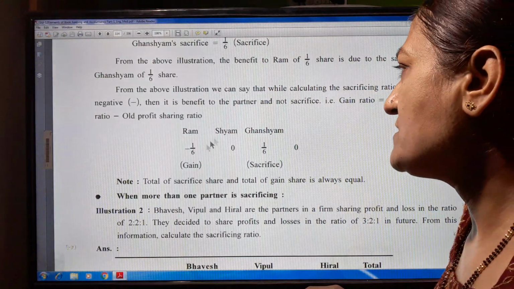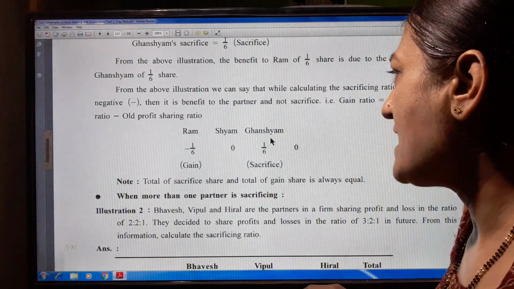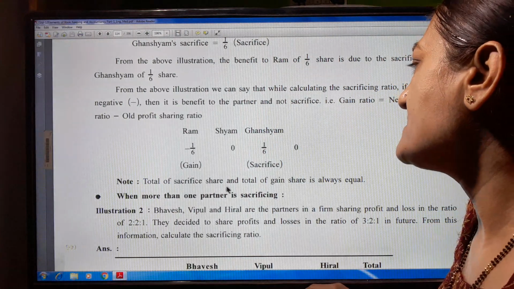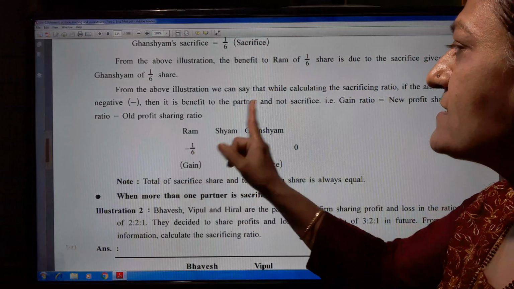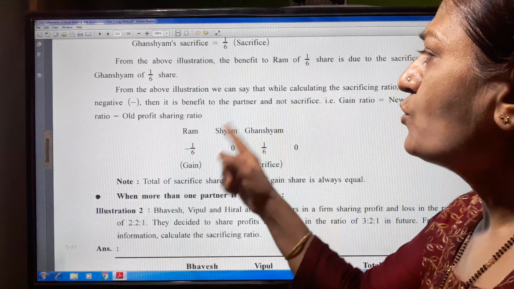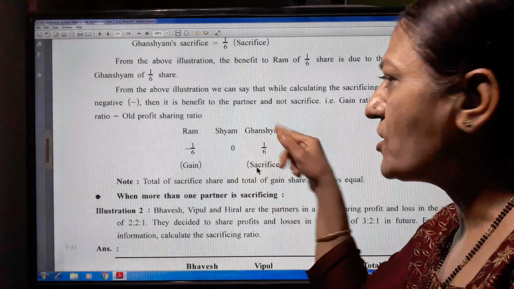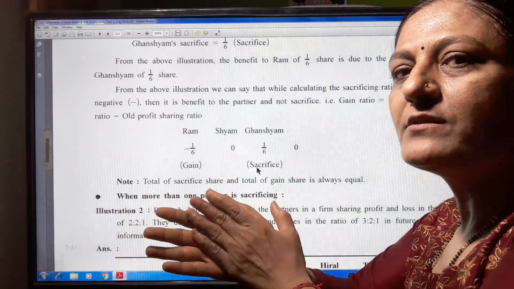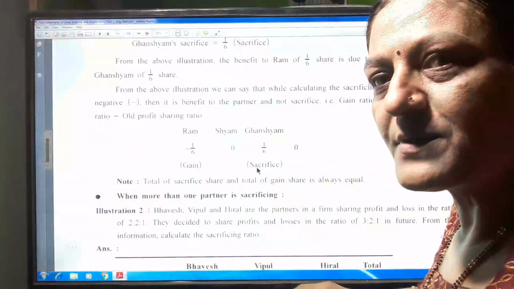Ram minus 1 upon 6, Shyam 0 and Ghanshyam 1 upon 6. Minus 1 upon 6 and plus 1 upon 6 is equal to 0. The total of sacrifice share and the total of gain share is always equal. Here minus 1 upon 6, then here always plus 1 upon 6 is there. If two persons give the sacrifice, then both the persons are plus and then the third person's total is there. It means minus and minus when we add together, then two partners gain and the sacrifice is by the third person.